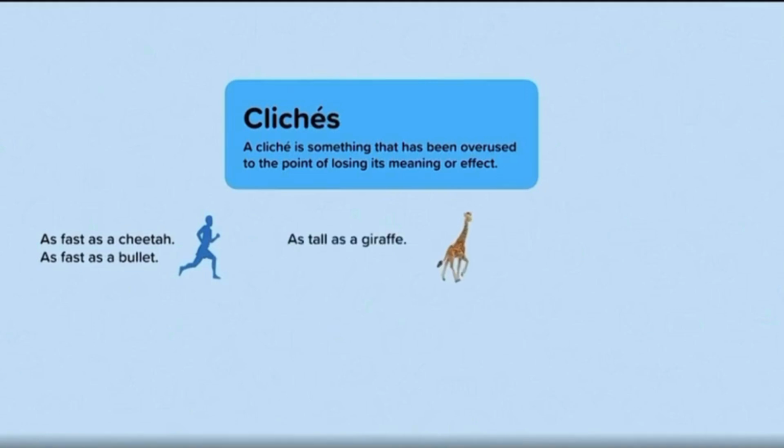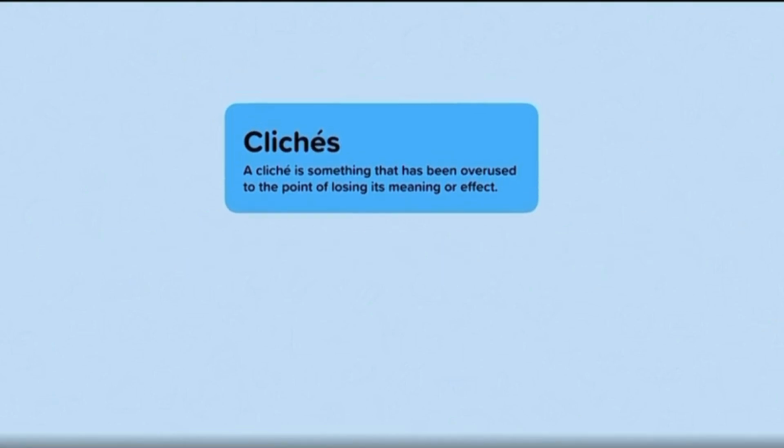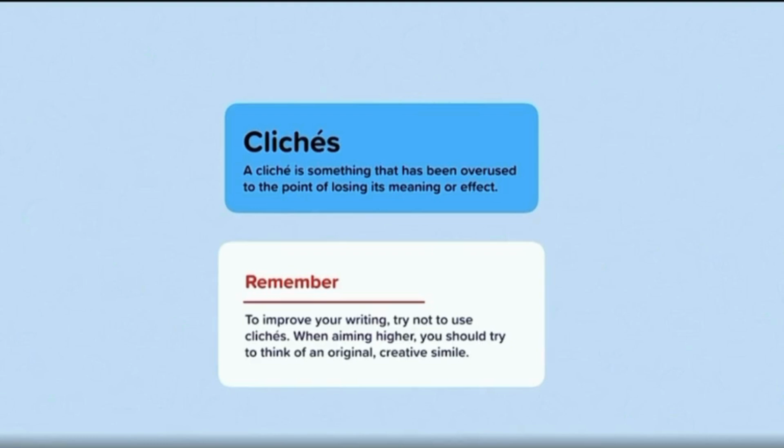As tall as a giraffe, or as tall as a mountain, are clichés that create an image of something that is high up or tall. As hot as the sun, and as cold as ice, are also clichés because they have been so overused. It's not particularly imaginative or creative to compare something hot to the sun or something cold to ice. Remember, when you are aiming higher, you should try not to use clichés. You should try to think of an original, creative simile.